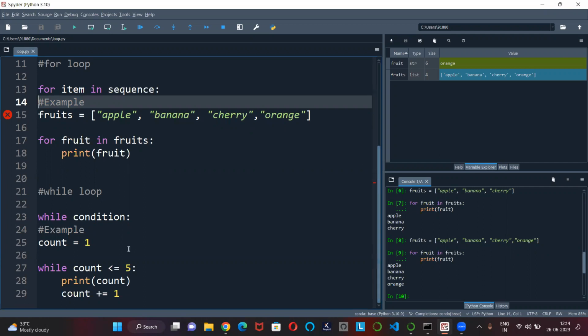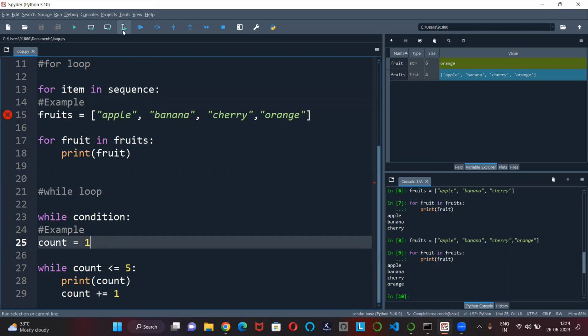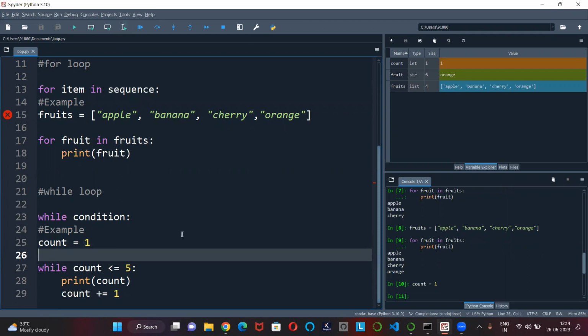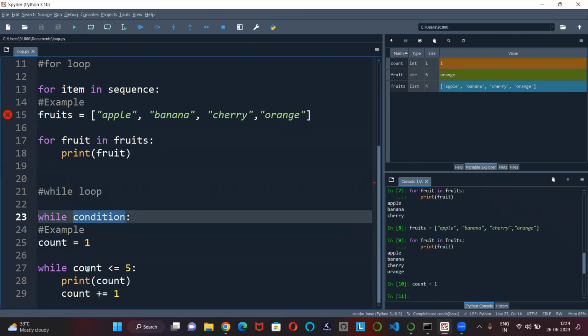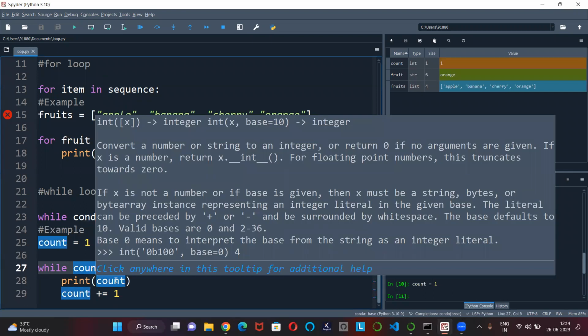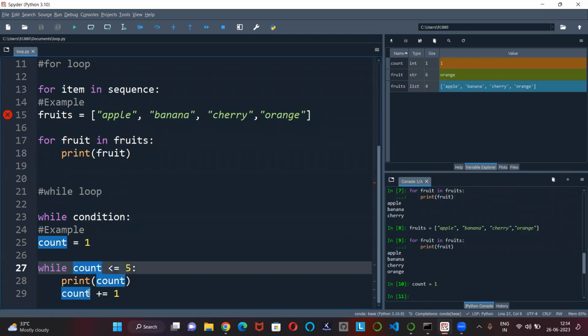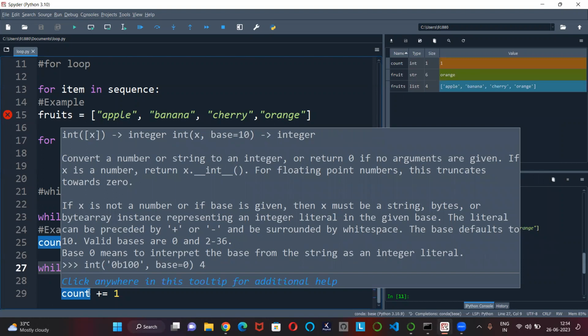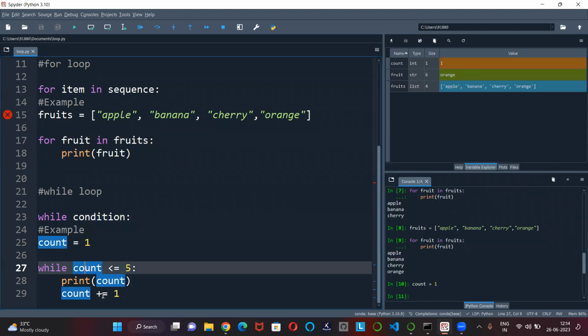This is how you write a comment. So count is equal to 1. While count, whatever condition we are giving in the while loop, this is the place we need to give the condition: count is less than or equal to 5. Print count, then increment it.